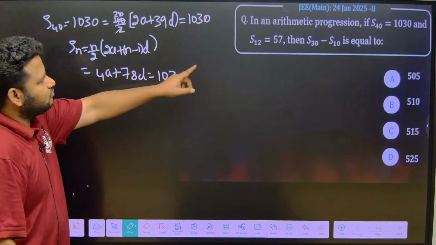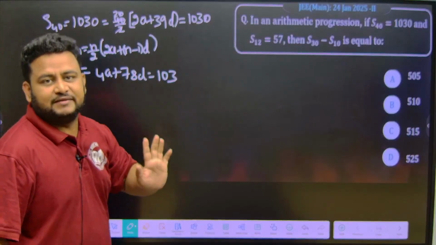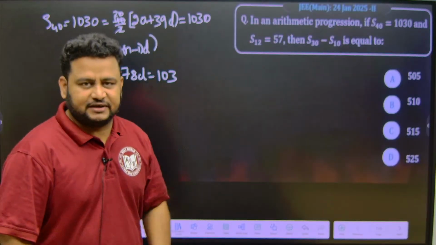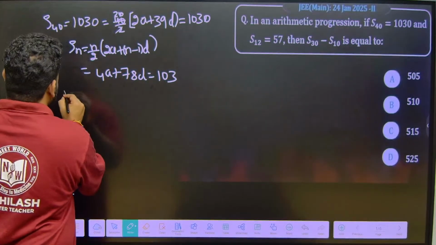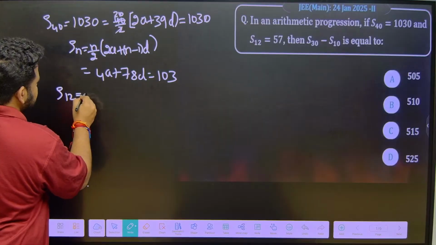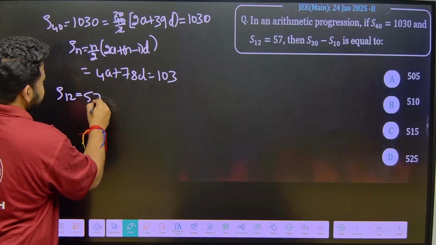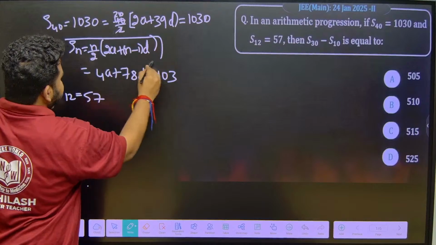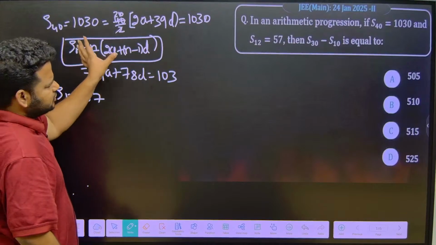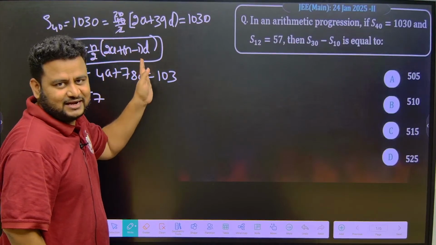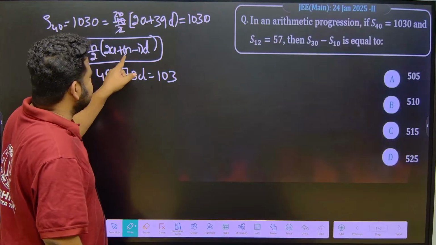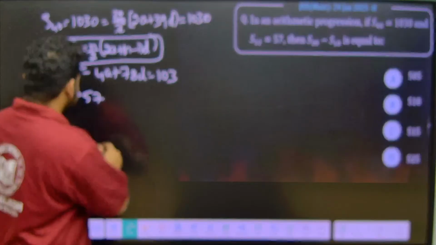Okay. Now, let us take what is given. S12 is given as 57. So, let us take S12. Here also we will apply this formula. I said so many questions are given based on this formula itself, right. So, Sn is equal to n by 2 into 2a plus n minus 1 into d. So, let us apply the formula here. So, this will become 12 by 2 into 2a plus n minus 1 into d.